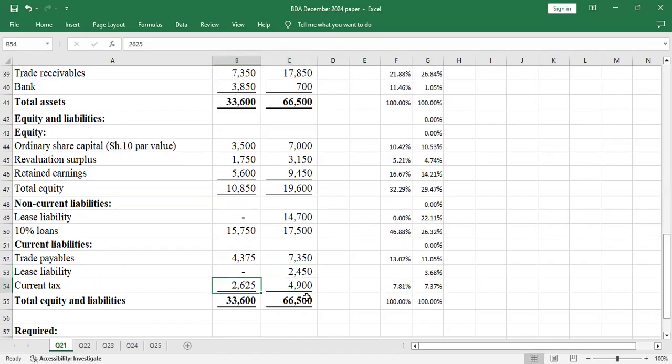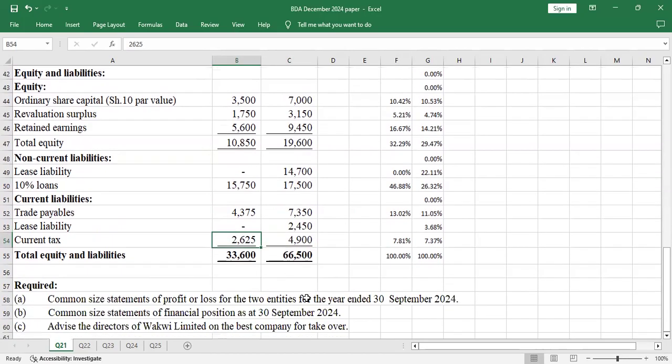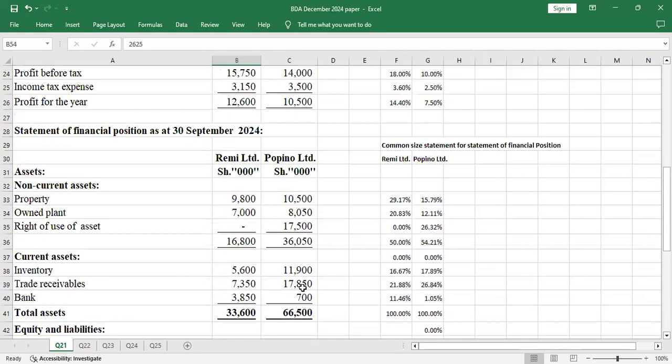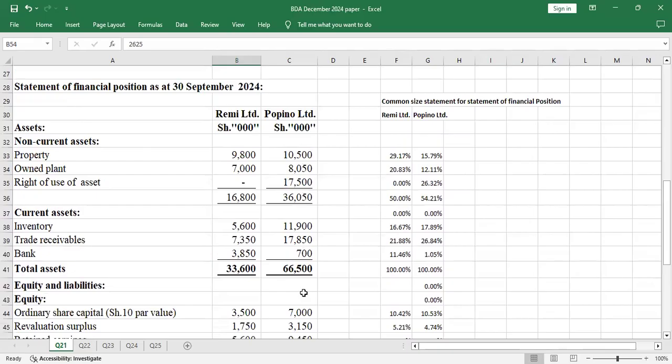So here, above all, you will advise Workwe Limited to take over Popino Limited because Popino Limited had a high asset base of 36,050 and a high working capital of 66,500.